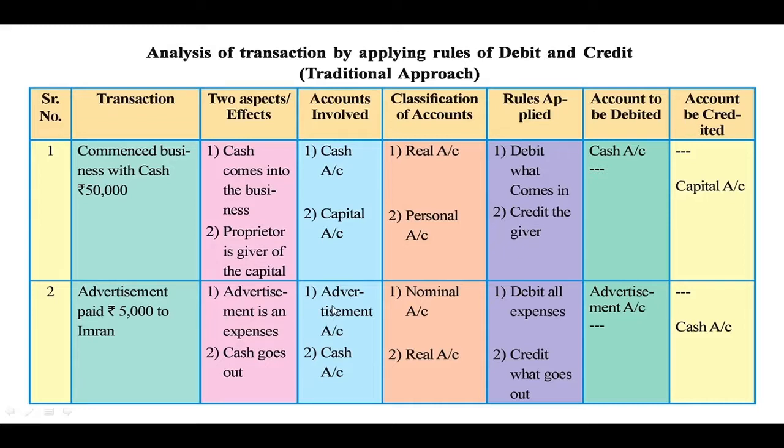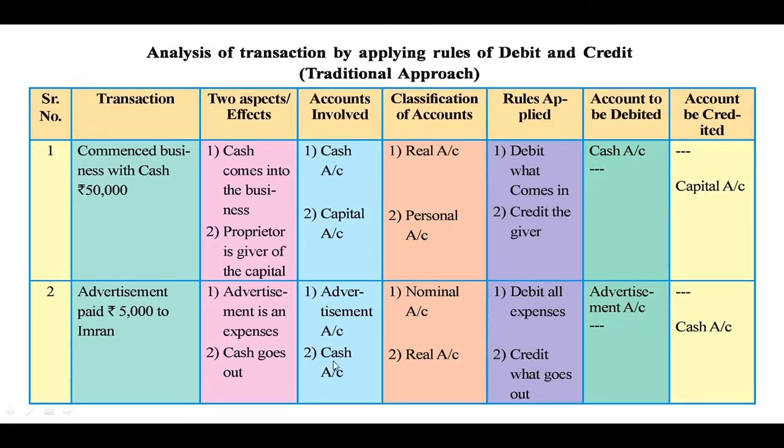So all the expenses, losses, gains and incomes come under nominal account. And the rule for the nominal account is debit all expenses and losses and credit all incomes and gains. Since advertisement is an expenditure, we have to debit advertisement account.